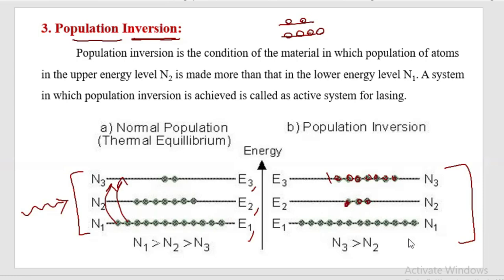It doesn't always need comparison with the ground level; it can be a comparison between any two energy levels. There should be more atoms in the excited state compared to the lower energy level. Here N3 is greater than N2. That means the E3 energy level has more atoms than E2. This case is called population inversion. Once population inversion is achieved, these atoms are made to come down stimulatedly, so the laser intensity can increase.